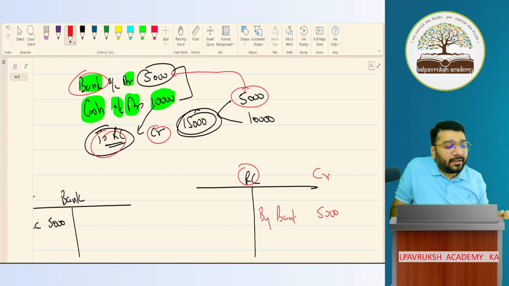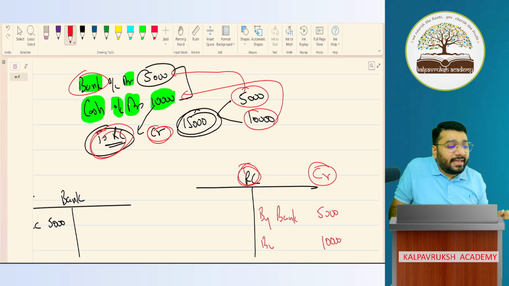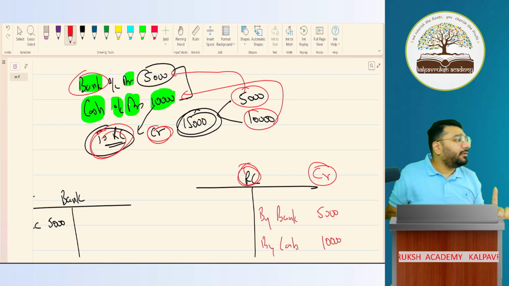And now record this 10,000 in the credit side of Ram's Capital. Who's the opposite party of this 10,000? Exact opposite party: by cash. This was a solid training given by me in the 11th standard.